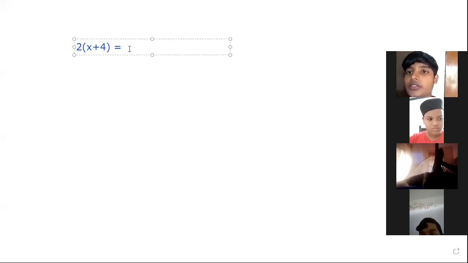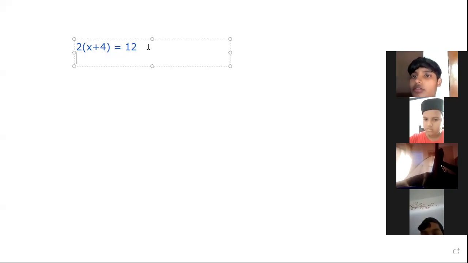How will you find the answer of 2 into x plus 4 is equal to 12? First of all, we have to remove that commonly multiplied 2. While removing that multiplied 2, it becomes divided by 2 on the RHS. That is, x plus 4 is equal to 12 by 2.